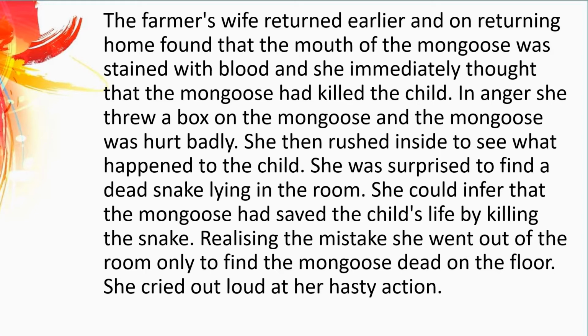She was surprised to find a dead snake lying in the room. She could infer that the mongoose had saved the child's life by killing the snake. Realizing the mistake, she went out of the room only to find the mongoose dead on the floor. She cried out loudly at a hasty action.